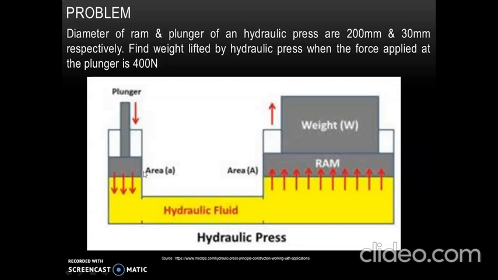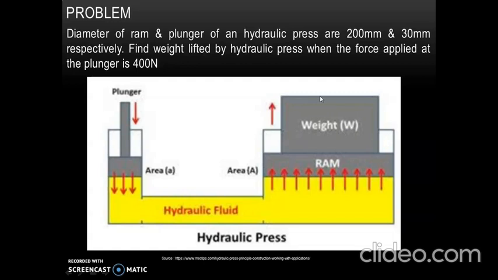Plunger is of smaller area compared to that of ram. A force is applied on plunger and that value is given as 400 Newton. So after the application of force by plunger, liquid helps in lifting up the ram on which there is weight. So we need to find out what is the magnitude of this weight.